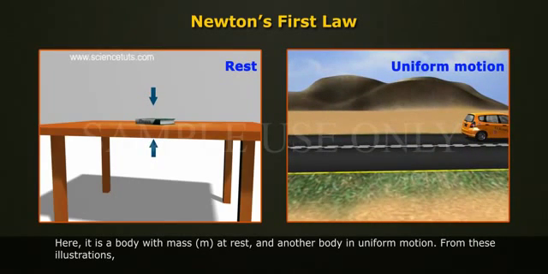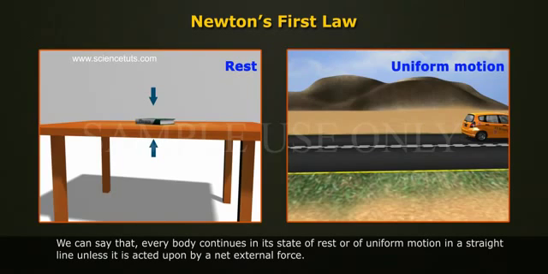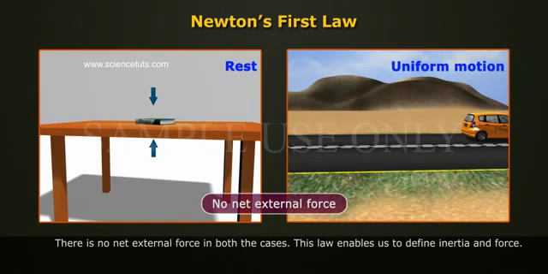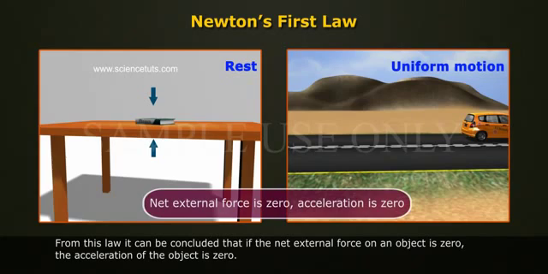From these illustrations, we can say that every body continues in its state of rest or of uniform motion in a straight line unless it is acted upon by a net external force. There is no net external force in both the cases. This law enables us to define inertia and force. From this law, it can be concluded that if the net external force on an object is zero, the acceleration of the object is zero.